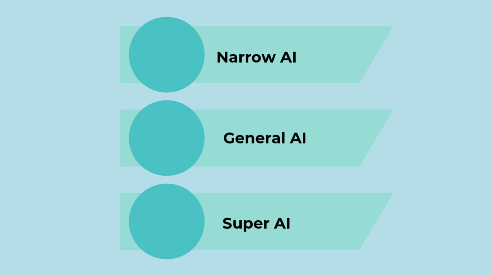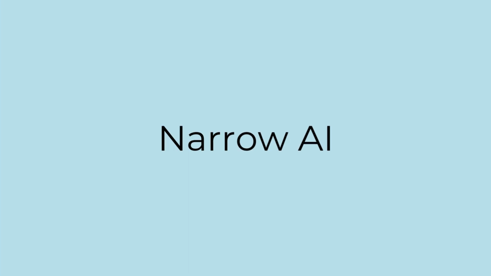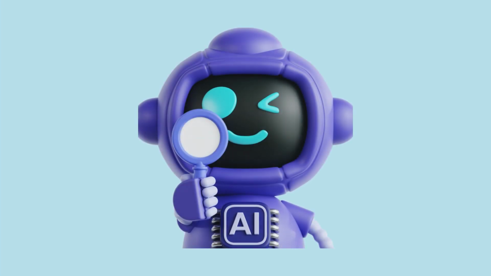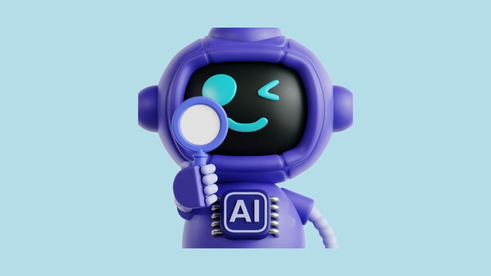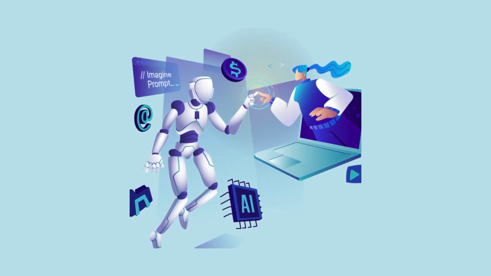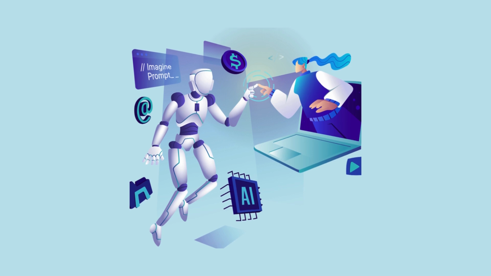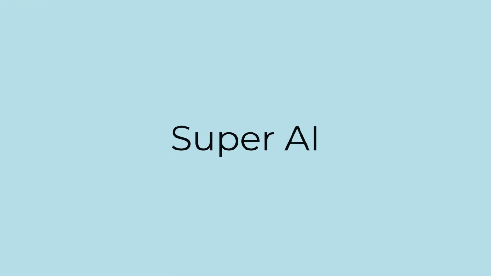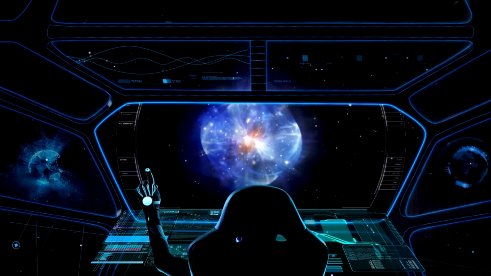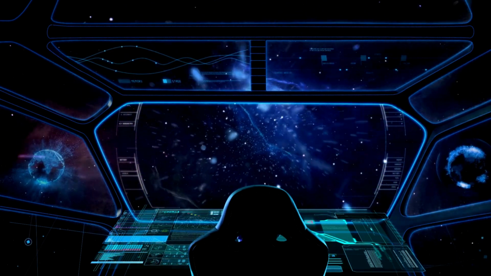Let's dive in. Artificial intelligence can be broadly categorized into three main types based on capabilities. Narrow AI, specialized in performing one task extremely well, like voice assistants or chatbots. General AI is a hypothetical AI that can perform any intelligent task a human can do, something we haven't fully achieved yet. Super AI, theoretically AI that surpasses human intelligence. This one's still in the science fiction realm.